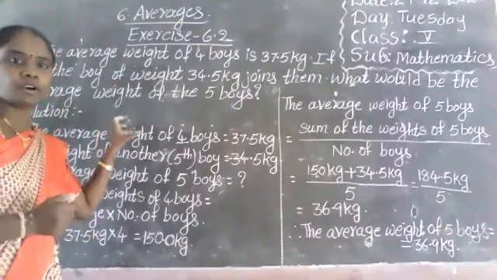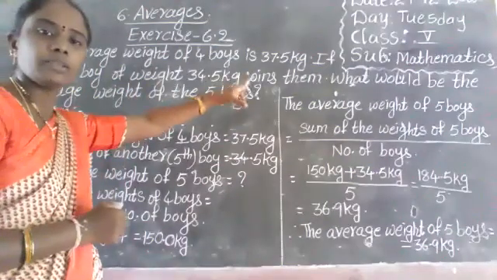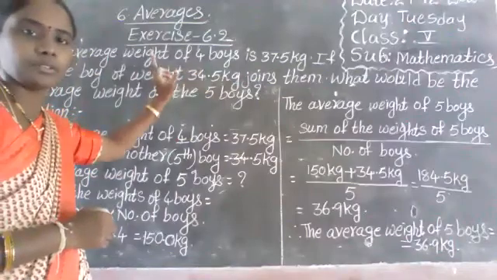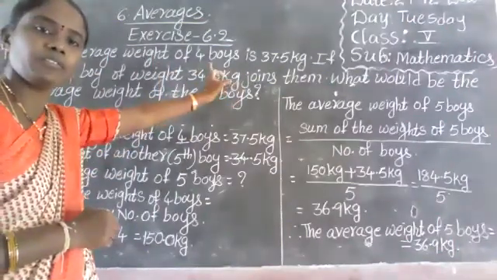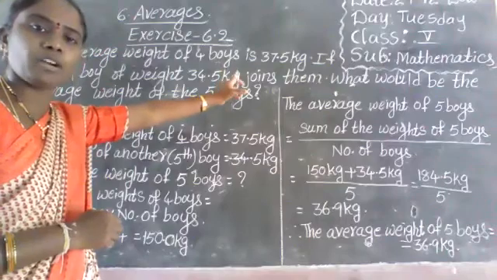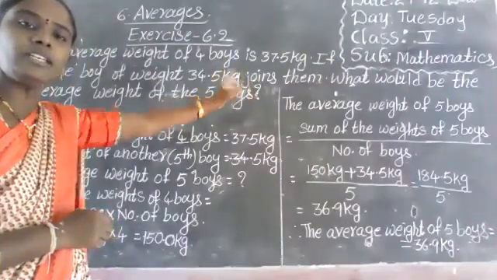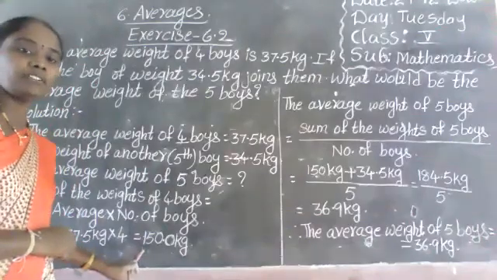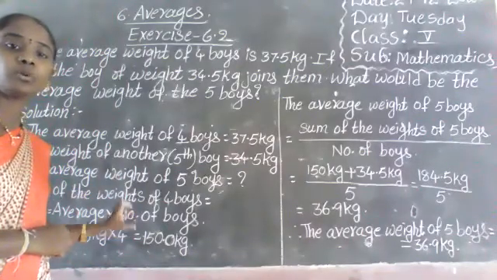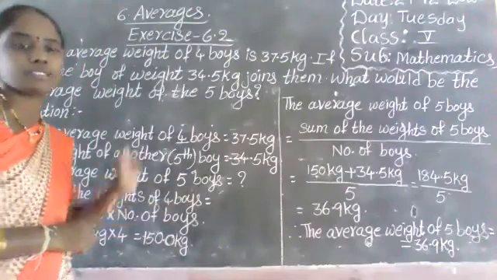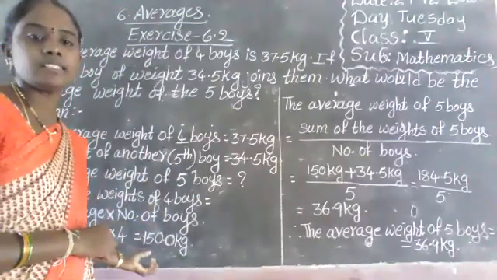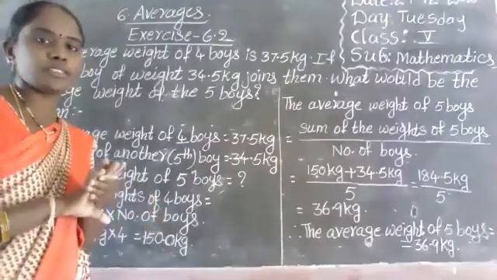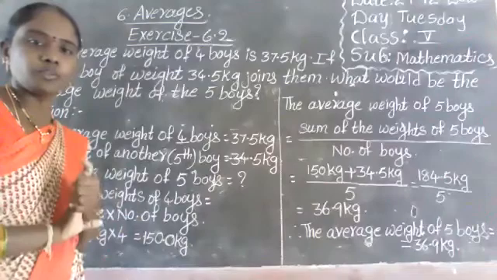Average into number of boys. Here the average is 37.5 kilograms, and the number of boys is 4. So average into number of boys: 37.5 into 4, we get 150. 150 kilograms is the total weight of the 4 boys. Not individually, it is the total weight of the 4 boys.